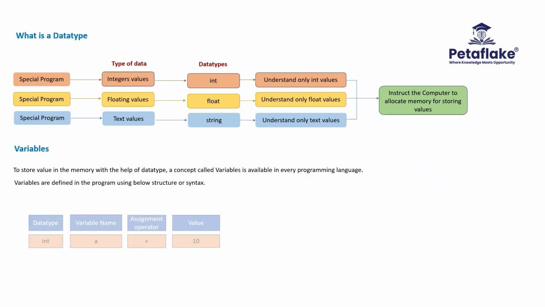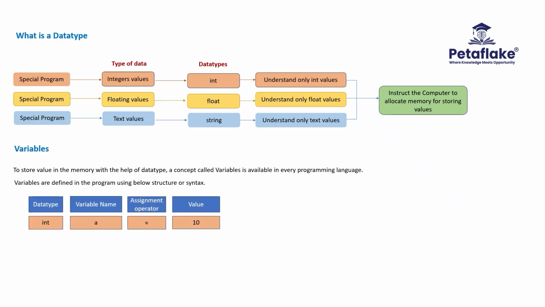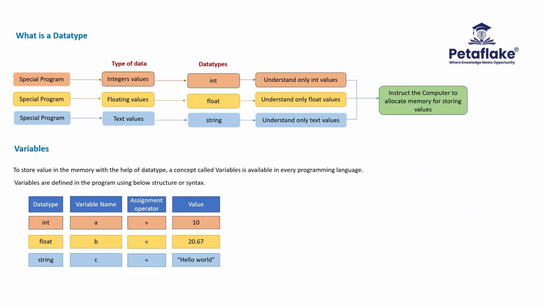Int a equal to 10. Int is the data type, a is the variable name, equal to is the assignment operator, 10 is the value we want to store in the memory. Similarly, float b equal to 20.67. Float is the data type, b is the variable name, equal to is the assignment operator, 20.67 is the value to be stored in the memory. Similarly, string c equal to hello world. String is the data type, c is the variable name, equal to is the assignment operator, hello world is the value to be stored in the memory.